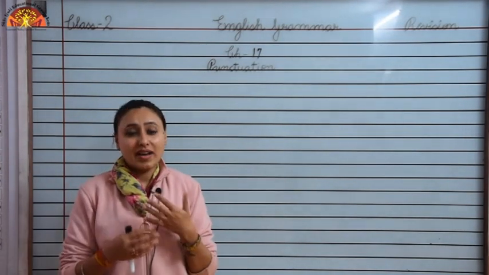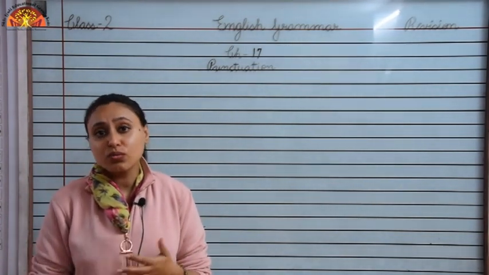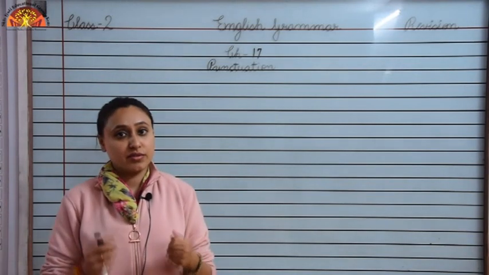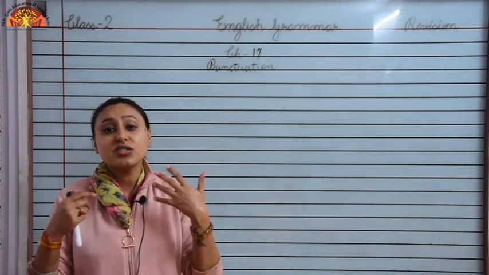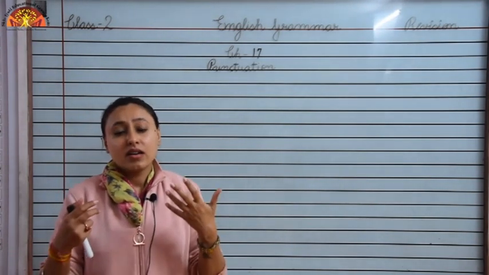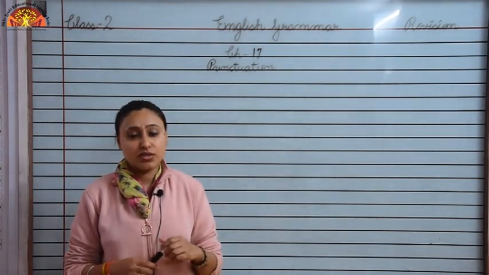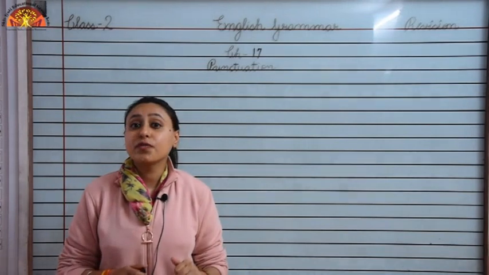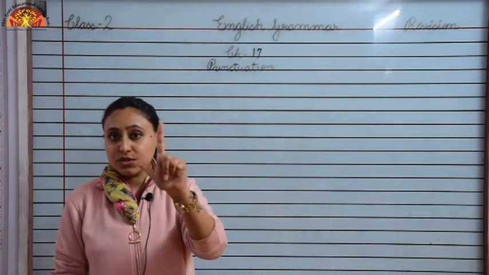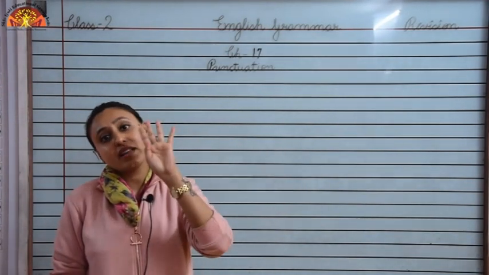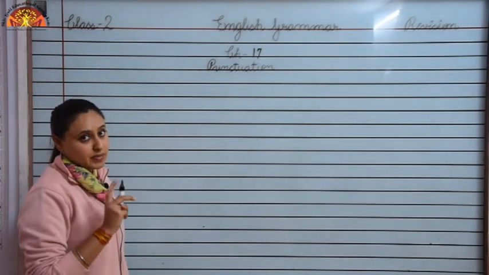So children, while we speak, we stop, pause and change our tone to make our meaning clear. Whenever we write, we use punctuation marks to show such changes to make the sentence more clear and easy to understand. Today we will learn about different punctuation marks. First is capital letter, then full stop, then question mark, then exclamation mark and then comma. Let us begin our revision with capital letter first.